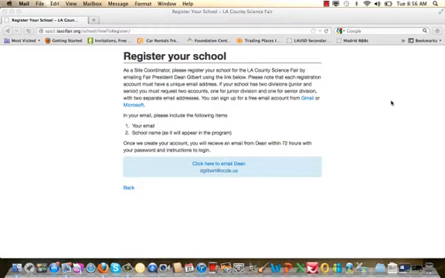and within 72 hours there will be an automated response that will be emailed to you by our Bluehost server. The address that you'll probably see in your email queue will be lascifair@box698.bluehost.com. So you'll open up that address and access a password that we will send to you, and you will use that password and the email that you registered to re-enter the system and complete the school and site coordinator registration process.